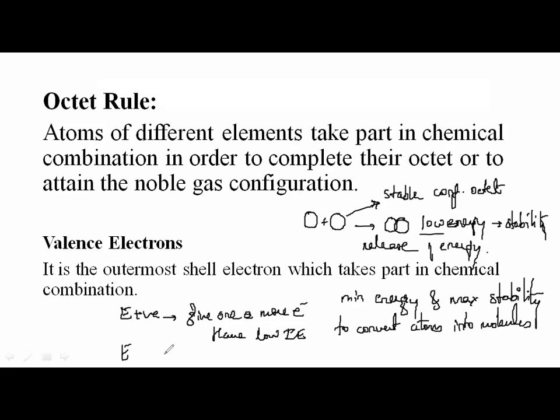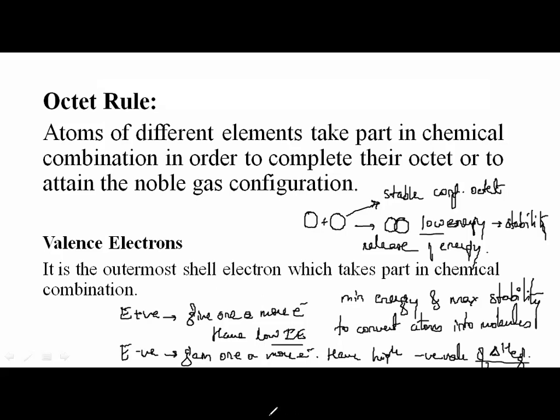Second point, electronegative elements. They tend to gain electrons, so they will gain one or more electrons. When I say they gain electrons easily, they have a very high negative value of electron gain enthalpy. So one atom should have low ionization energy, another should have a high negative value of electron gain enthalpy.